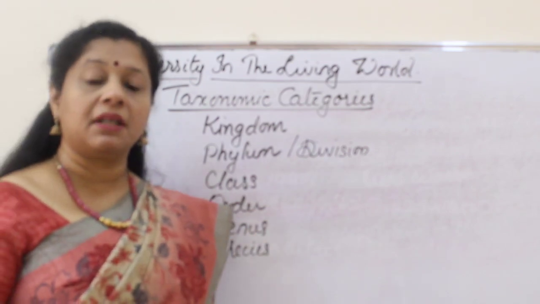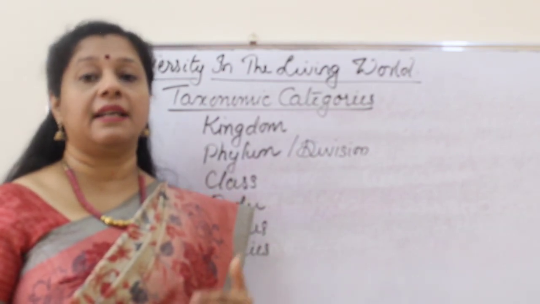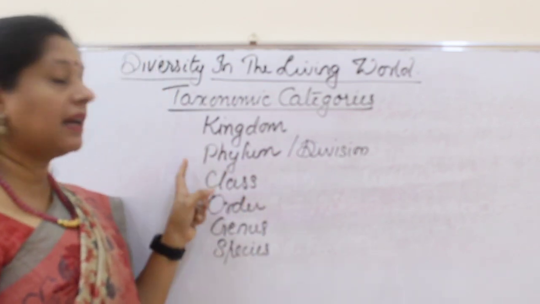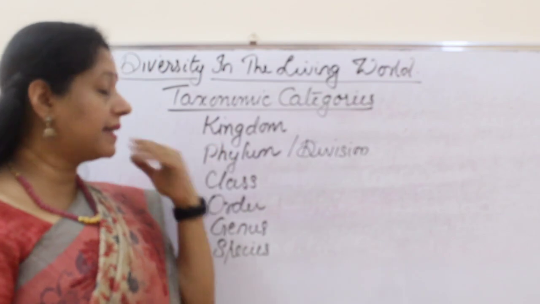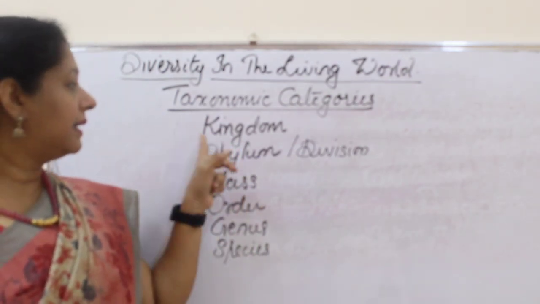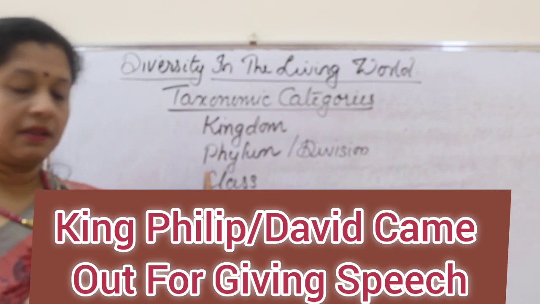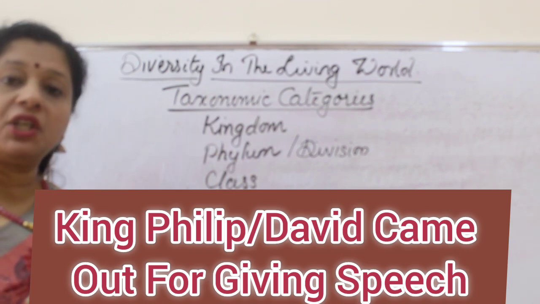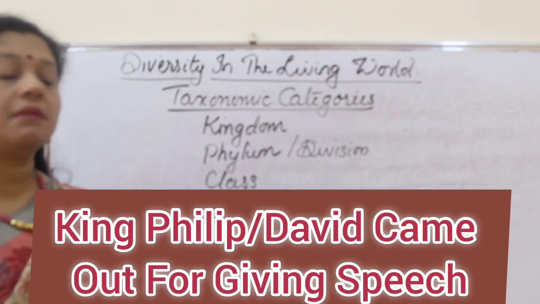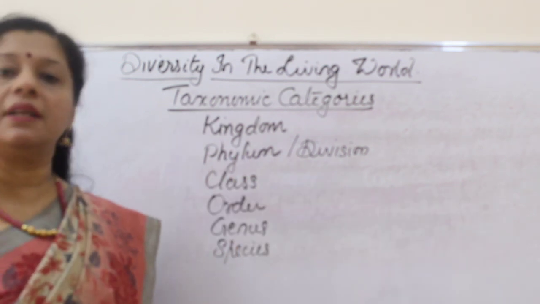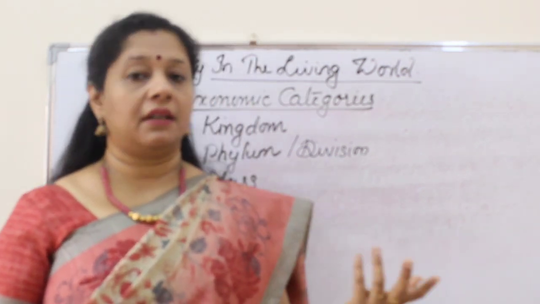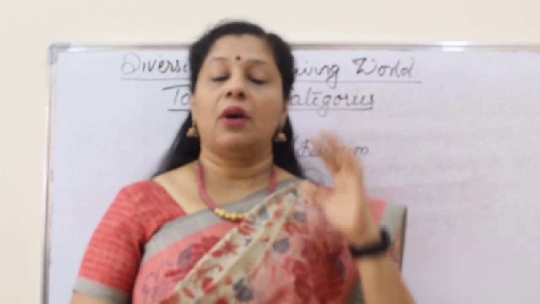So how can you remember this chapter? The classification hierarchies can be remembered using mnemonics. Mnemonics means we make a sensible sentence using the first letters. For example, here we can say, King Philip came out for giving speech. But if it is in plants, King David came out for giving speech. Or if you want to create your own, it's up to you. This is one of the mnemonics that we can use. Now, the order you have to learn by heart.